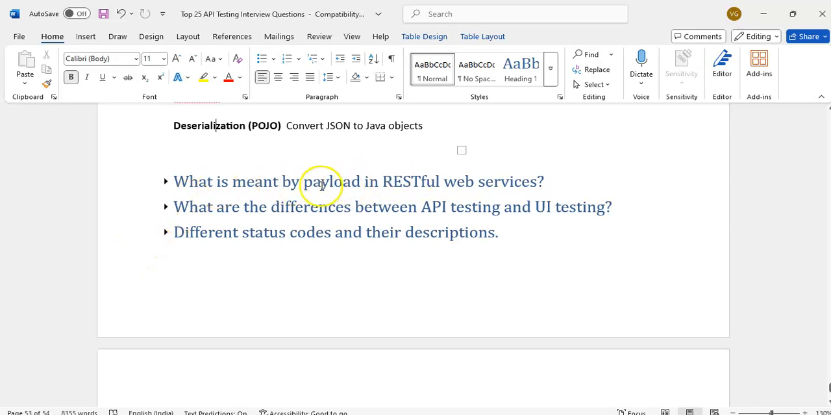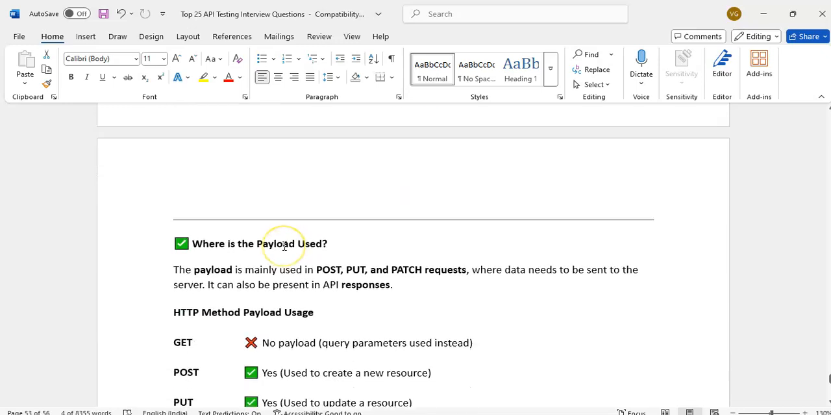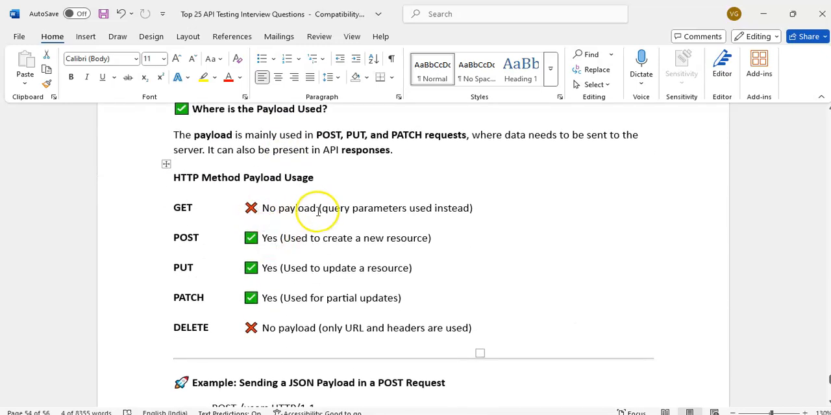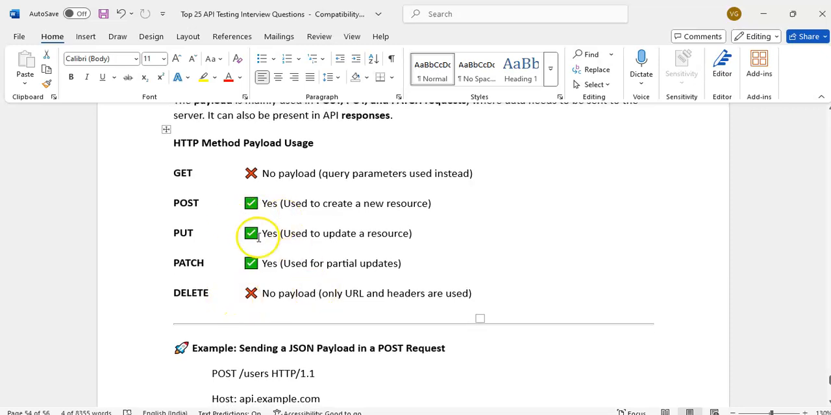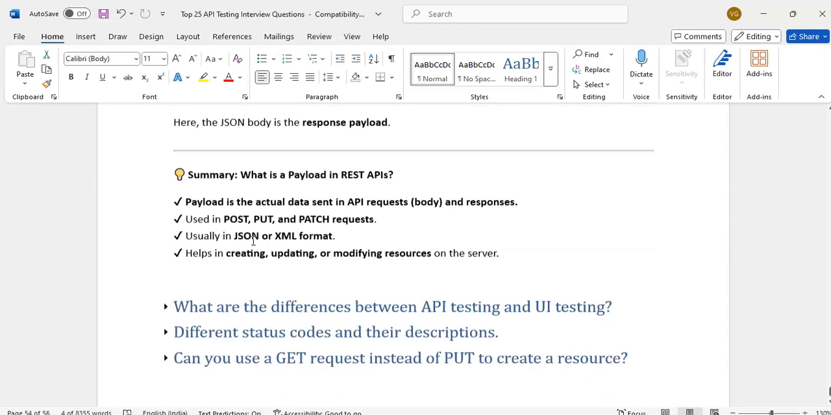What is meant by payload in RESTful? Payload is used when we create the request or update the request, either in JSON format or XML format. It will be sent over HTTP as an HTTP request and received as an HTTP response. It is usually in JSON or XML format. In a RESTful web service it will be JSON; it supports both JSON and XML format. GET doesn't have any payload, DELETE also doesn't have one. POST, PUT, PATCH will have payloads.